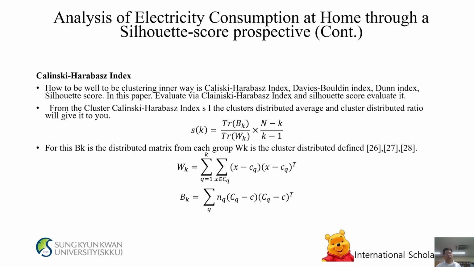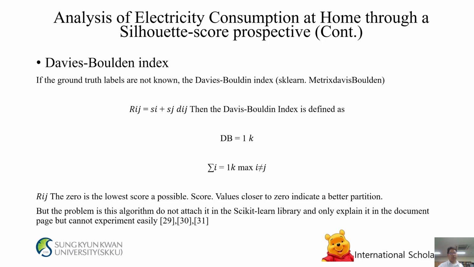The cluster dispersion average and cluster dispersion ratio give it: s_k = tr(B_k)/tr(W_k) × (N-k)/(k-1). Here B_k is the dispersion matrix between the groups and W_k is the within-cluster dispersion matrix. References 26, 27, and 28. W_k = Σ_q Σ_{x∈C_q} (x - c_q)(x - c_q)^T. B_k = Σ_q n_q (c_q - c)(c_q - c)^T.